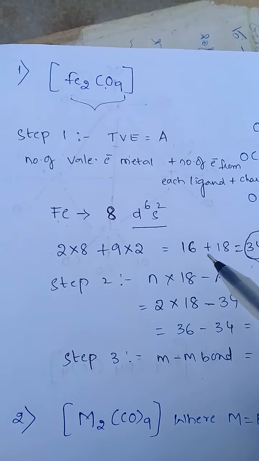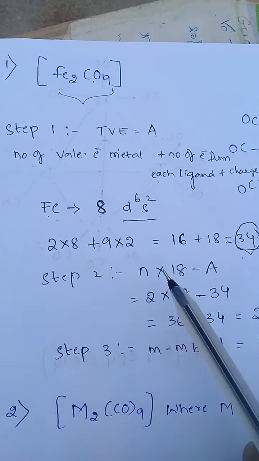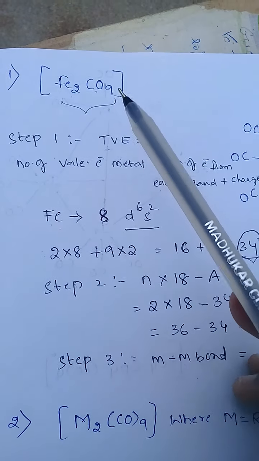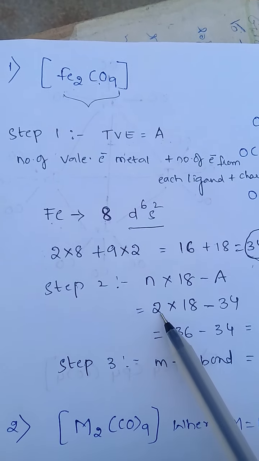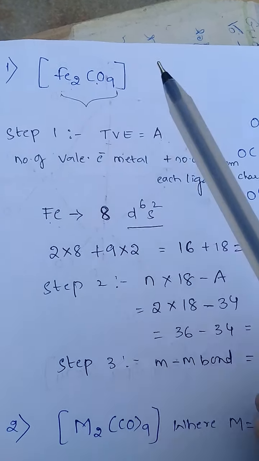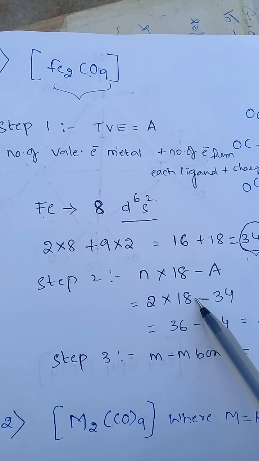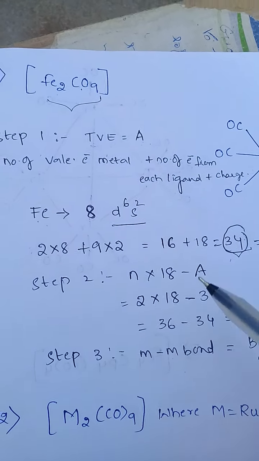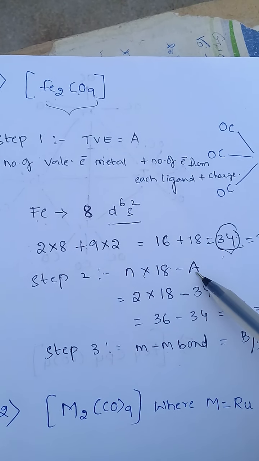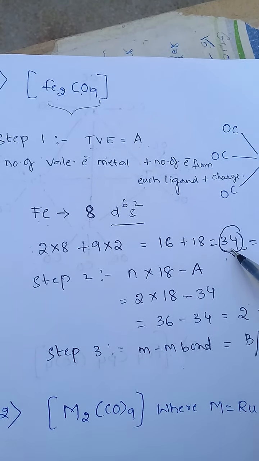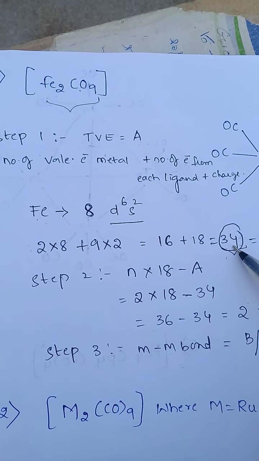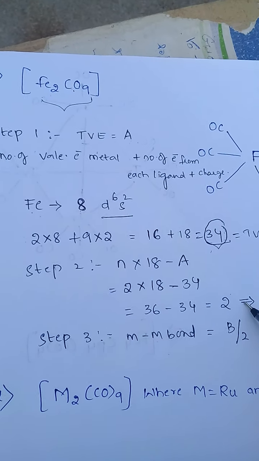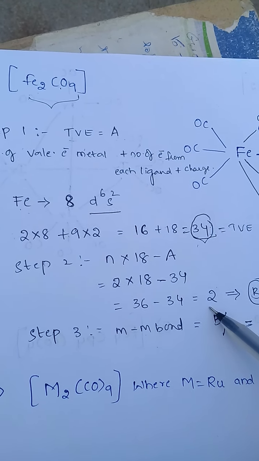Second step, N into 18 minus A: 2 metal atoms, so 2 into 18 minus 34, B is 2.